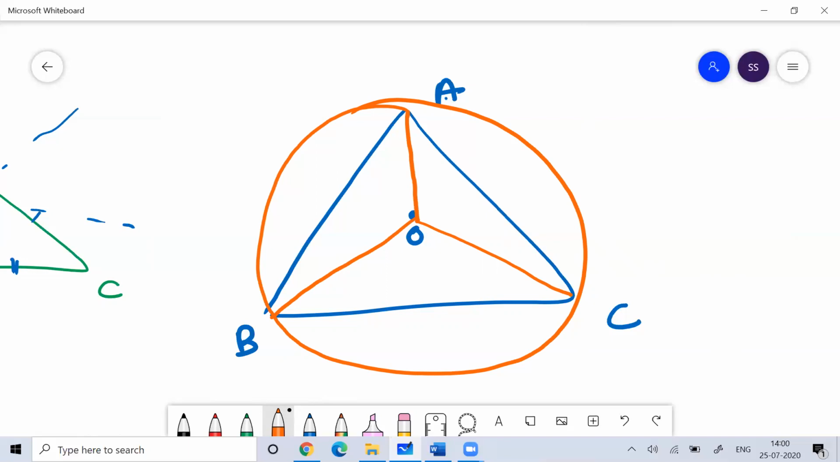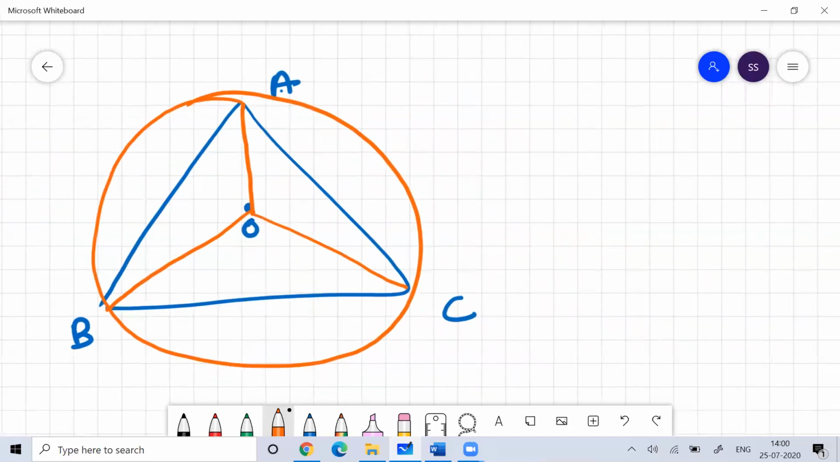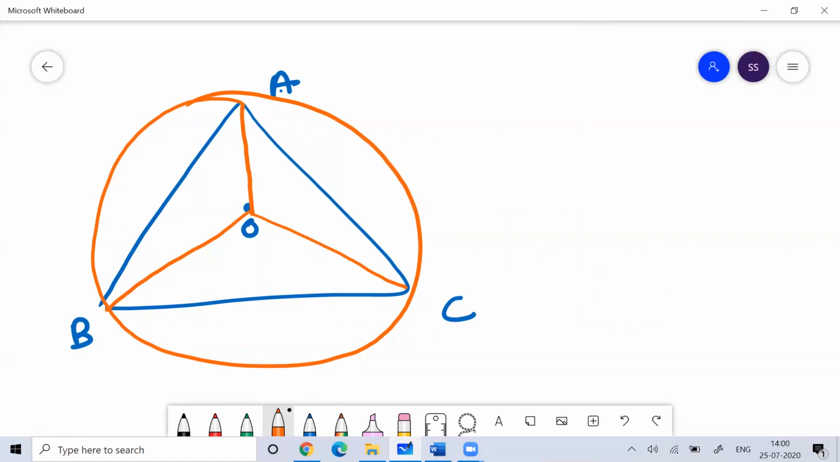The incenter is equidistant from the sides of the triangle. So remember this property: the incenter is equidistant from the sides of the triangle, while the circumcenter is equidistant from the vertices of the triangle. And if you draw a circle from it, that circle is called a circumcircle. So you can remember that.